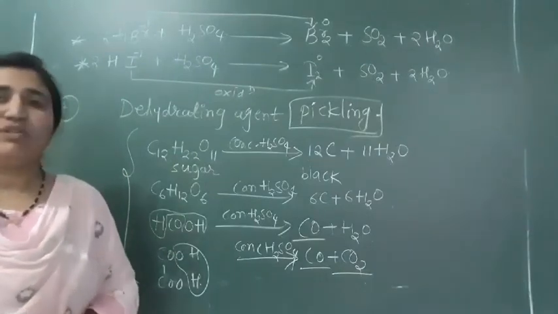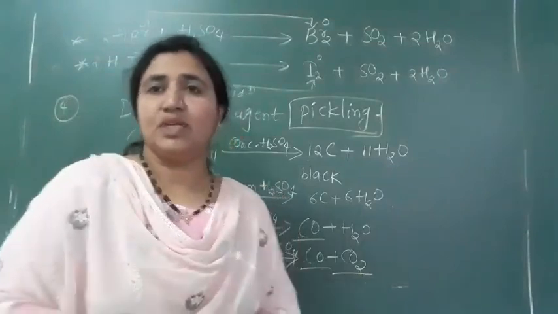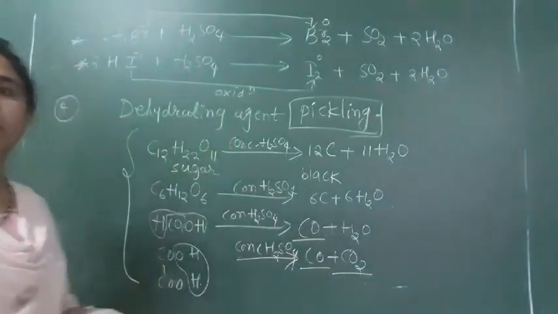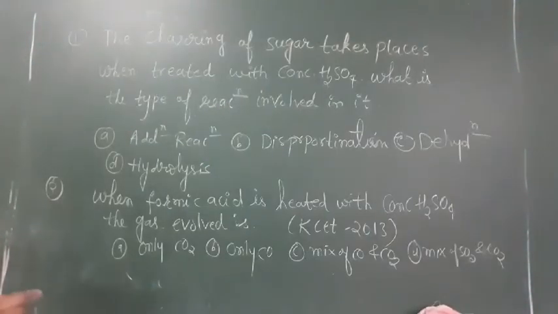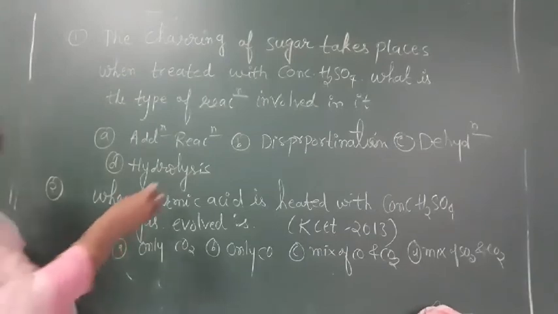Based on this, I will show how they can ask questions. The first one: the charring of sugar takes place when treated with concentrated H2SO4. What is the type of reaction involved?